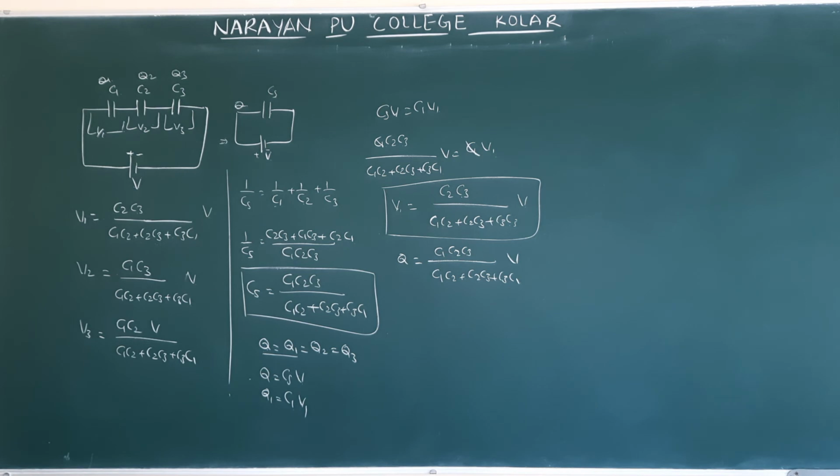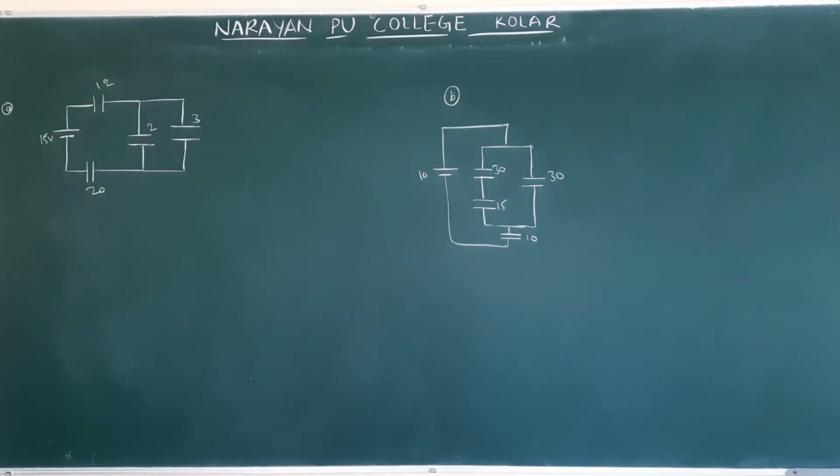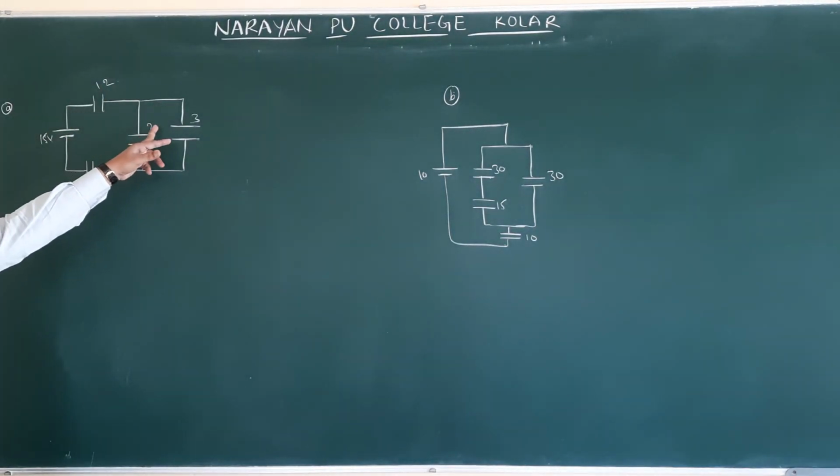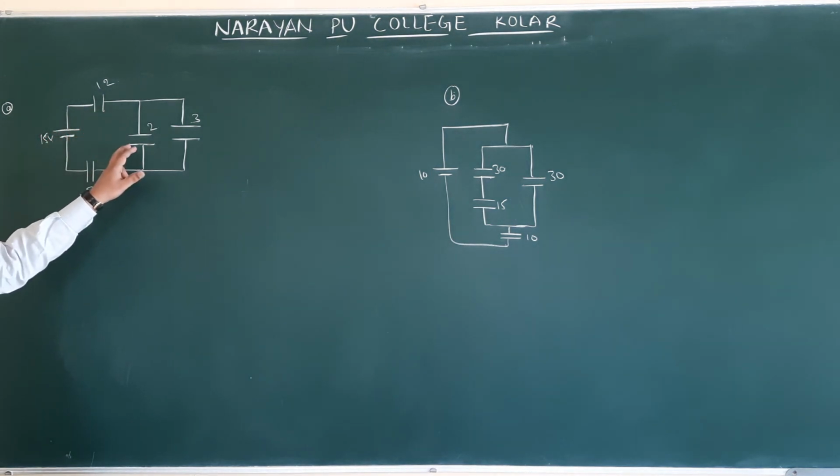Now we will see example 9. Find the charge and the potential on each capacitor. All capacitances are in microfarad; they gave that in the question. What they are asking is to find the charge and potential. What is the charge on each of these capacitors, and what is the potential across each and every capacitor?